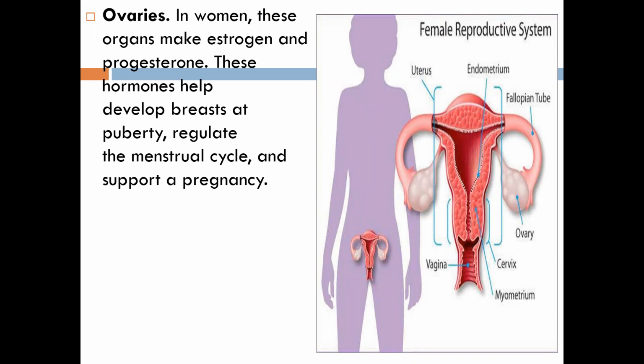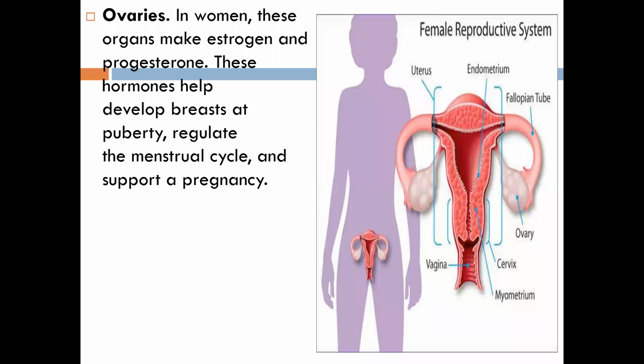In women, this organ makes estrogen and progesterone. These ovaries, these particular organs, make the hormones estrogen and progesterone. These hormones help develop the breast at puberty, regulate the menstrual cycle, and support a pregnancy.